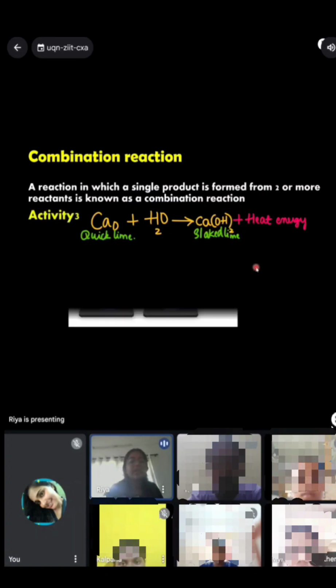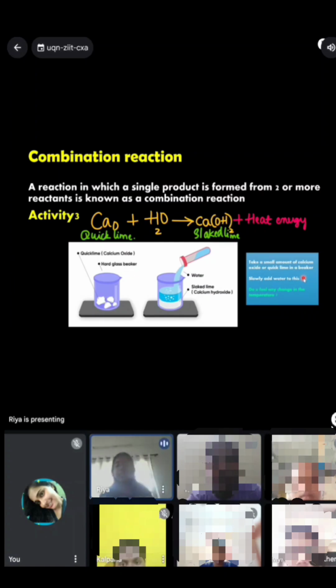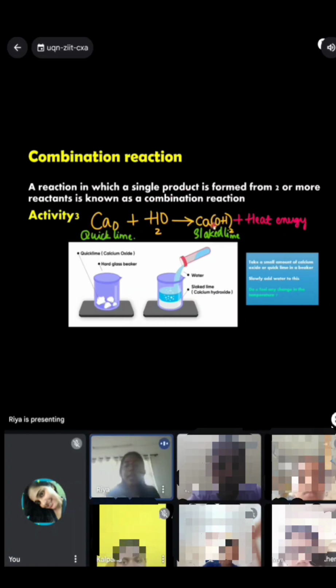Now let us take a look at activity 3, where we take a small amount of calcium oxide in a beaker, and then slowly add water to it, so it will form calcium hydroxide. Calcium oxide, which is also known as quicklime, reacts with water to form calcium hydroxide, also known as slaked lime. Along with this, heat energy is also released.